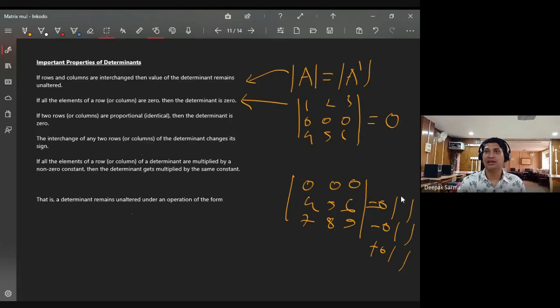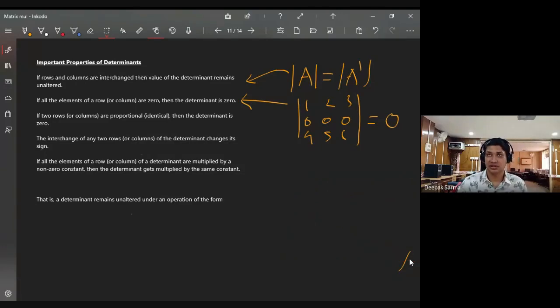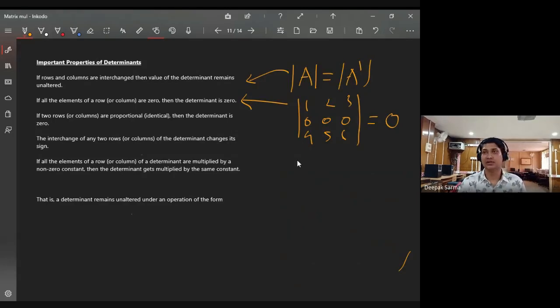So if I have a 0 row or 0 column, can you hear me? Yes, sir. Okay. If we have a 0 matrix, of course the determinant is 0. But also, if we have a row which is entirely 0, or a column which is entirely 0, then the determinant is also 0. Got it?